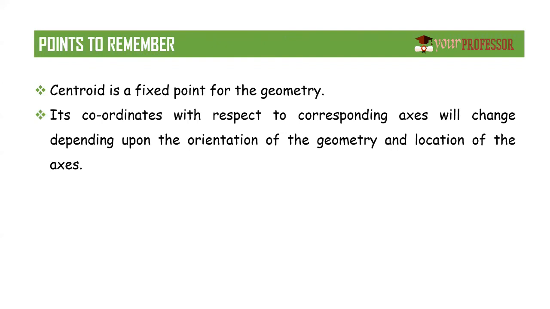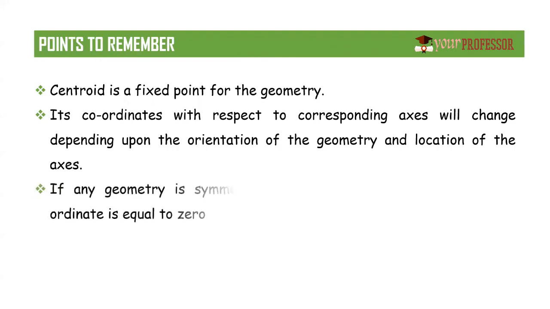If either of these happens, then there will be a change in the value of the centroid. Why? Because the centroid coordinate is always the perpendicular distance from the corresponding axis to the particular point, right?